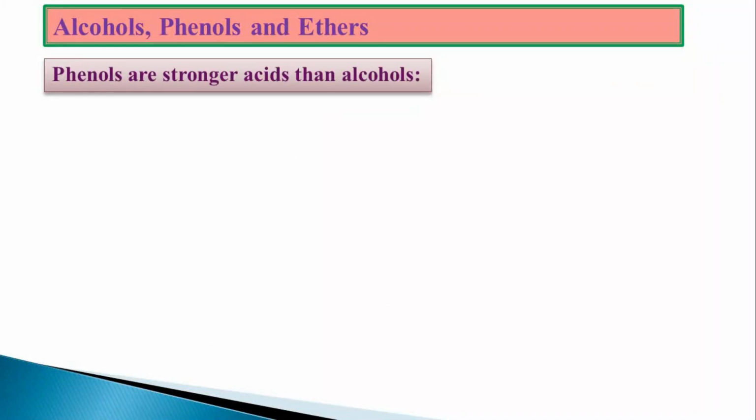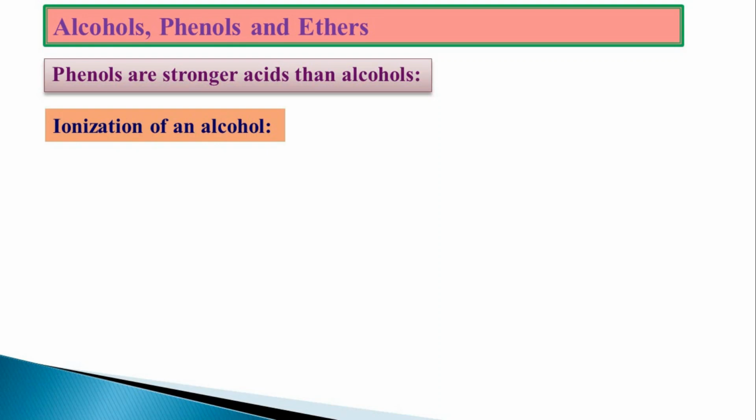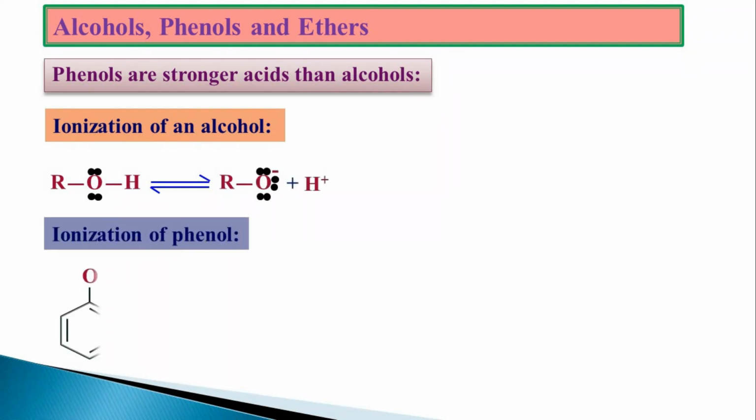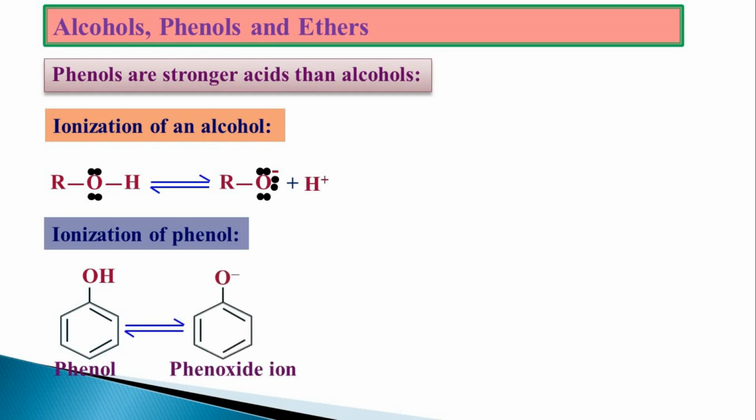Next, phenols are stronger acids than alcohols. It can be proved by two methods. First one, ionization of an alcohol. Let us take an example. When alcohol is ionized, we are going to get the alkoxide, whereas phenol is ionized to give the phenoxide ion. If I prove that the phenoxide ion is more stable, then I can say that the ionization of phenol will be easy. Hence, phenols are stronger acids than alcohols.